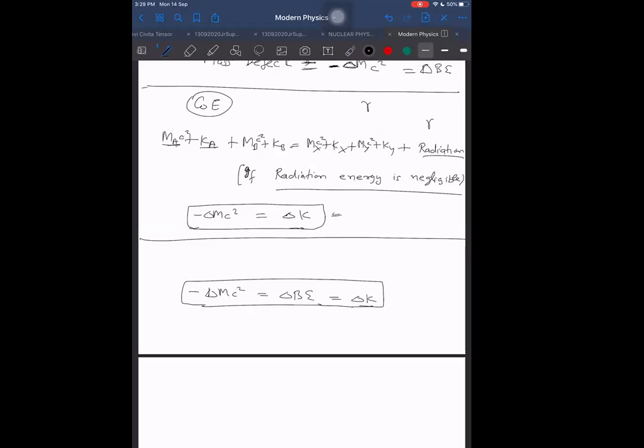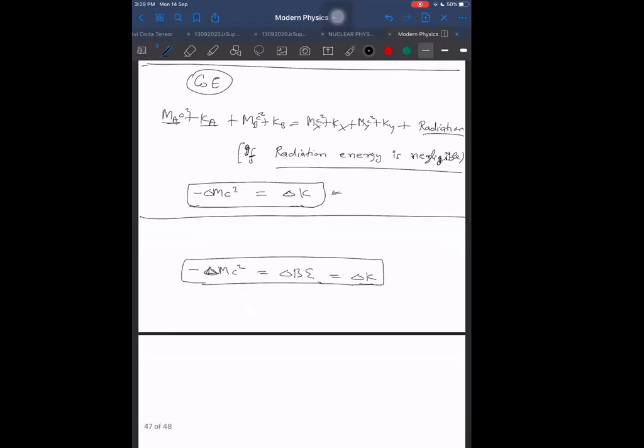Gamma rays have more energy than X-rays, which have more than ultraviolet, which has more than visible, which has more than infrared. We should know where gamma rays lie. Gamma rays have more energy than this, and above gamma rays are cosmic rays. Those are produced in places like supernova explosions, where suddenly a large amount of energy is released. Those energies are much stronger than gamma rays also. Anyway, this is okay.